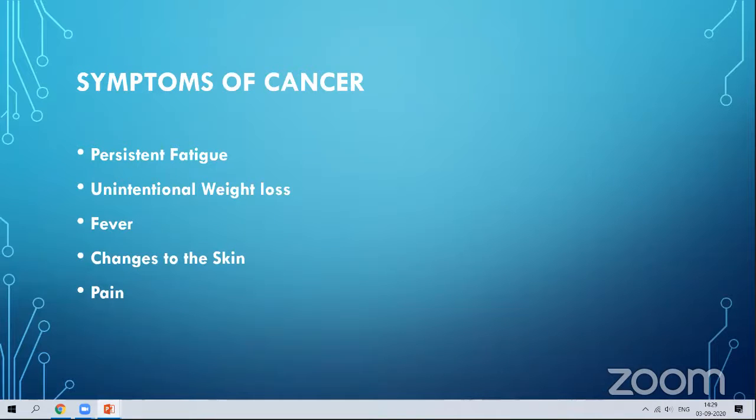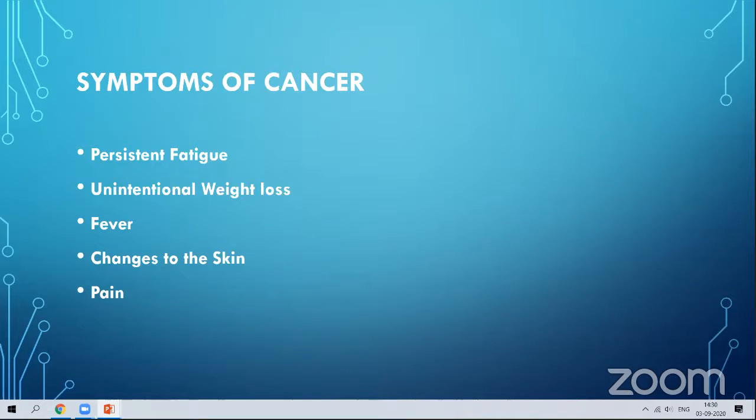What are all the symptoms of cancer? They will always be tired. A person affected by cancer will be tired all the time. Unintentional weight loss. They can't predict the reason why they are losing weight, losing 10 or more pounds suddenly. We can say they are affected by cancer. So unintentional weight loss is one of the symptoms of cancer.